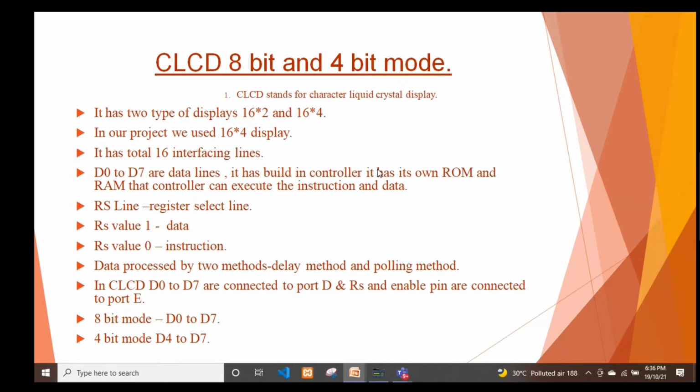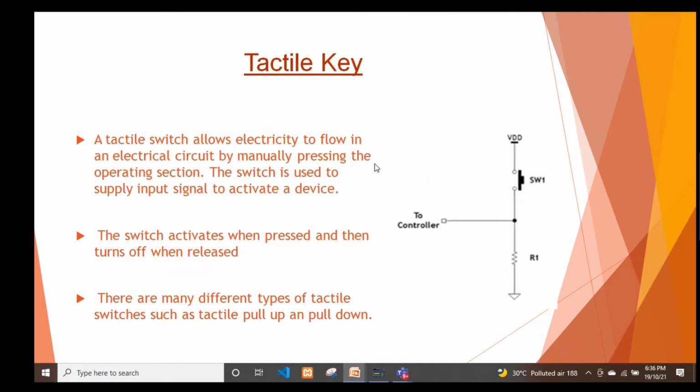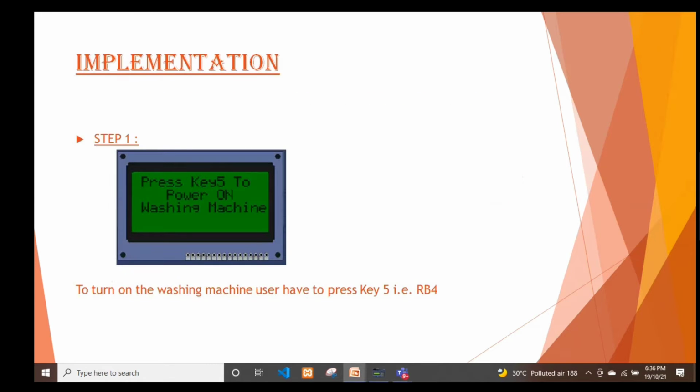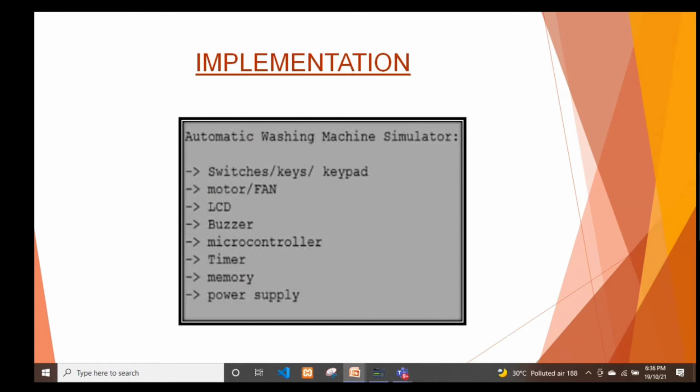Now, CLCD 8 to build the washing machine. The tools that we use are switches, key, motor, fan, LCD, buzzer, microcontroller. We require switches, motor, LCD, buzzer, microcontroller, timer, memory, power supply.